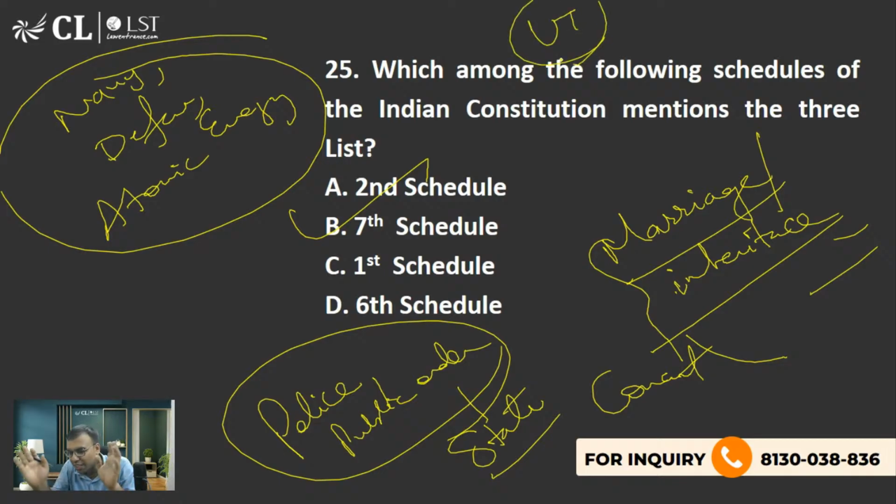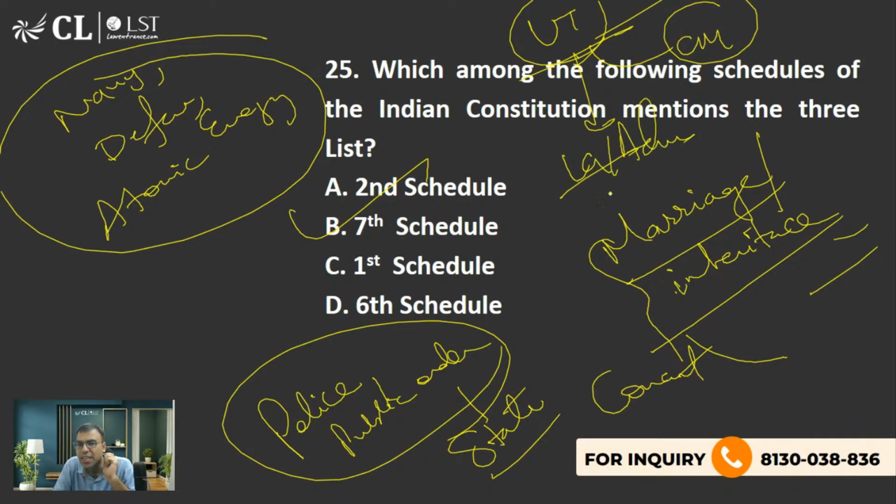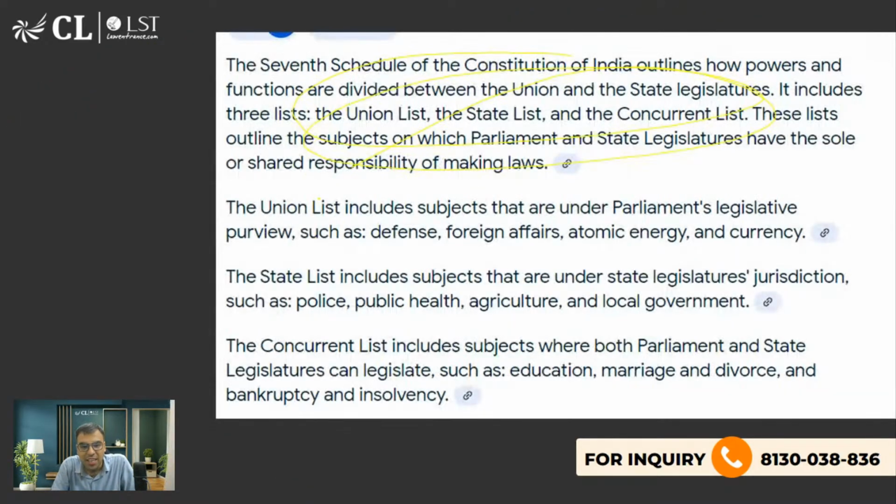Union Territory का मामला अलग हो जाता है, and I've told you that when it comes to police and public order, in case of Union Territory, it is not in the hand of Chief Minister. Rather, it is in the hand of someone appointed by the central government, that is Lieutenant Governor, or let's say Administrator. यूनियन टेरिटरी का मामला अलग होता है, but generally ऐसे होता है states में, ठीक है. I hope this concept should be crystal clear, ठीक है. ये सब आपको basic understanding है Constitution की, है ना.